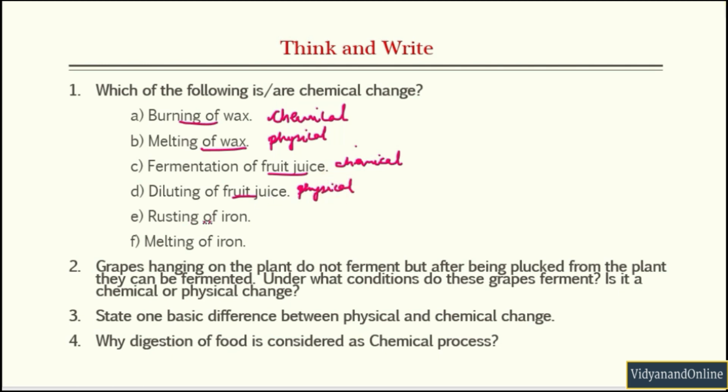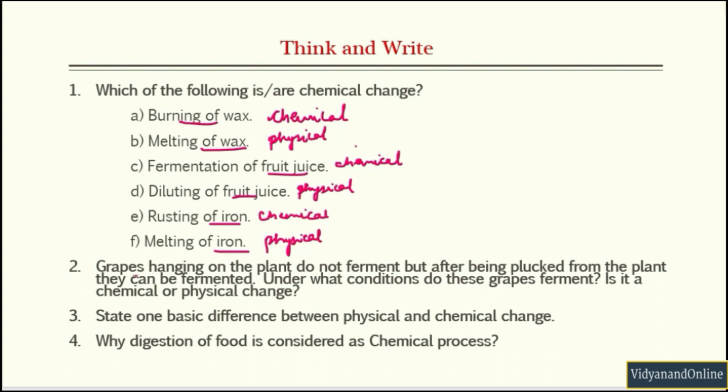the fruit juice. Now rusting of iron, we have discussed before, it is a chemical change because we have rust formed, and the property of the rust is different from the property of pure iron. Now this is melting of iron, it is a physical change because the solid iron is converted into liquid iron.